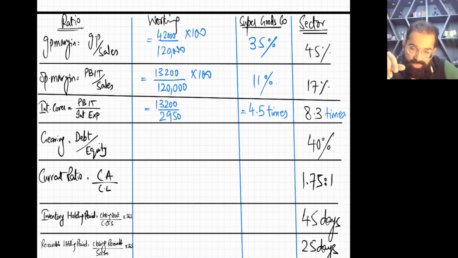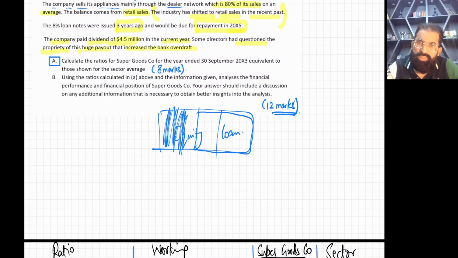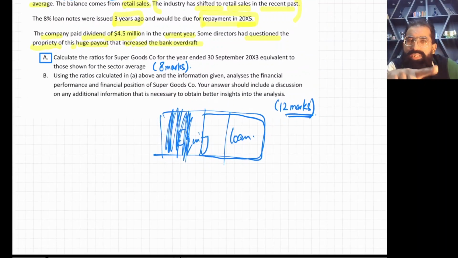So first read the requirement. This is very easy. The computation of ratios is almost free marks. To be very honest, it's free marks. Now see the B requirement: using the ratios calculated in A above and the information given, analyze the financial performance and financial position. Performance is linked to the income statement, and position is linked to the statement of financial position, the SOFP.